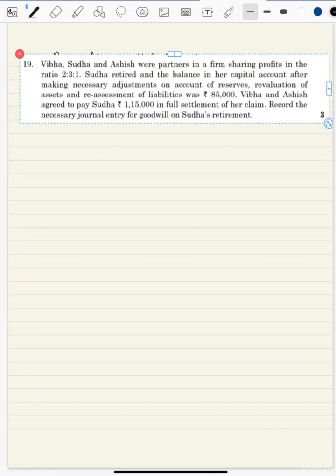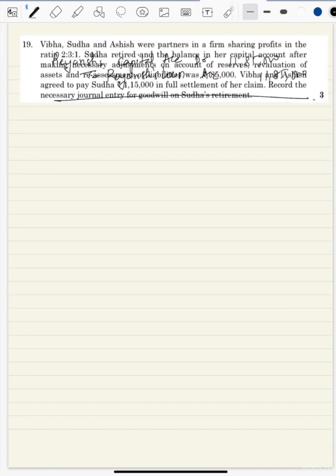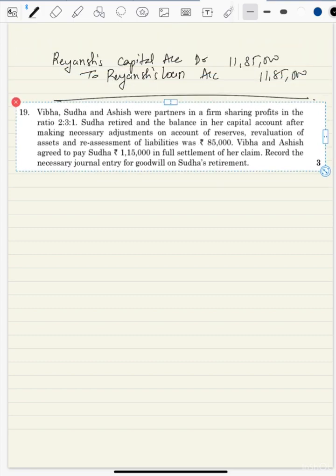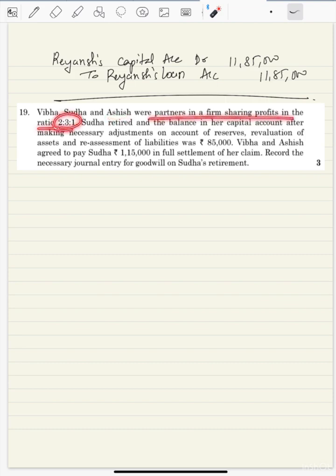So let us do the next question now. Let us read this question. It says, Vibha, Shubha, and Ashish were partners in a firm sharing profits in the ratio 2:3:1. Sudha retires, and the balance in her capital account after making adjustment on account of reserve revaluation reassessment is 85.